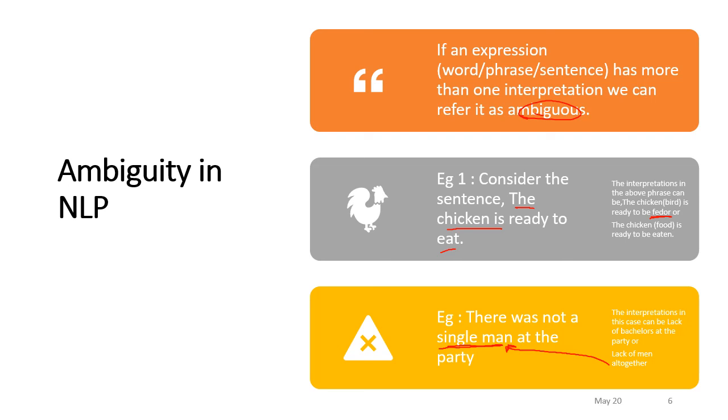So that would be the ambiguity of NLP. NLP is a very hard research area, because teaching computers to understand language the way humans understand it is very difficult.